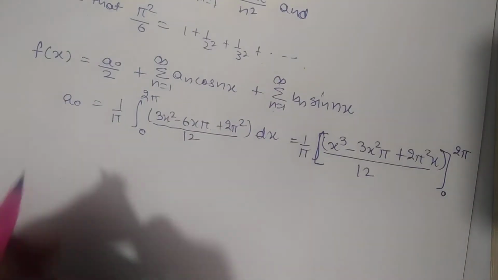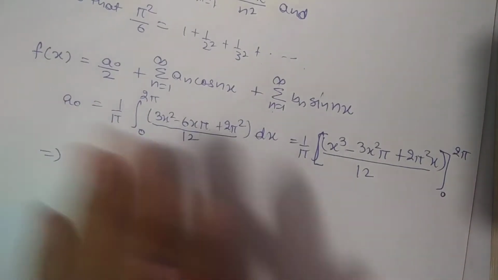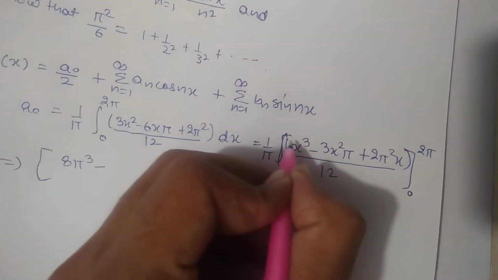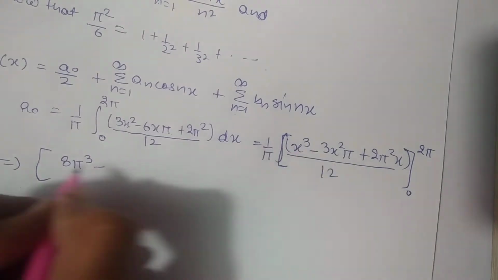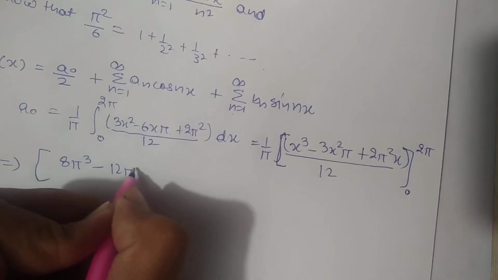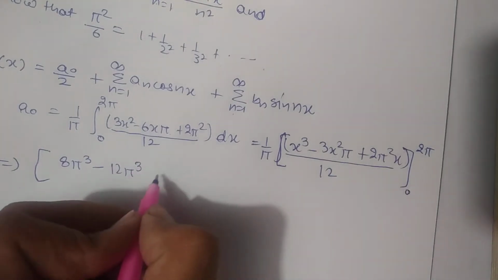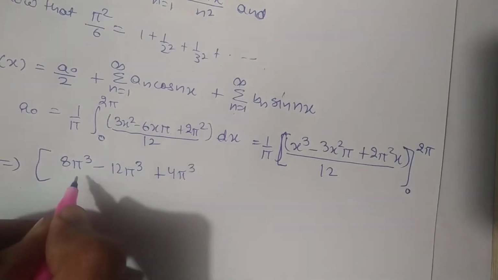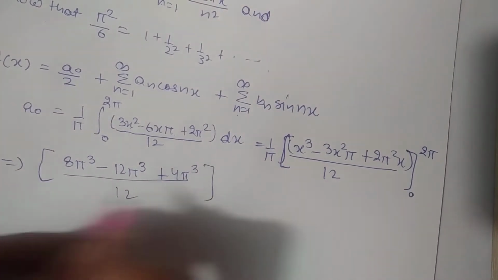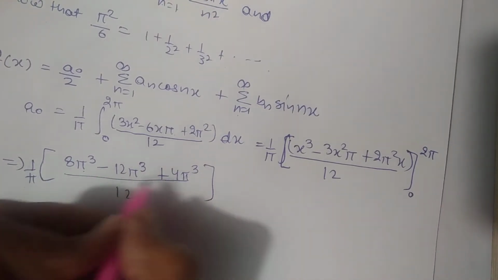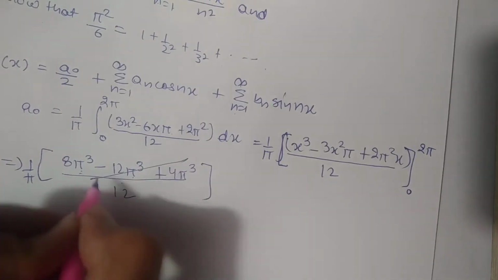By putting the limits from 0 to 2 pi we will get 8 pi cube minus, putting 2 pi, 2 pi whole cube will be 8 pi cube, minus 4 pi square into 3 will be 12 pi square into pi will be pi cube, then again 2 pi square into x, that is 2 pi, so this value will be 4 pi cube, divided by 12. Okay, and multiply it with 1 by pi. So 8 pi cube plus 4 pi cube will be 12 pi cube, and 12 pi cube minus 12 pi cube will cancel out. So the value of a naught will be 0 only.